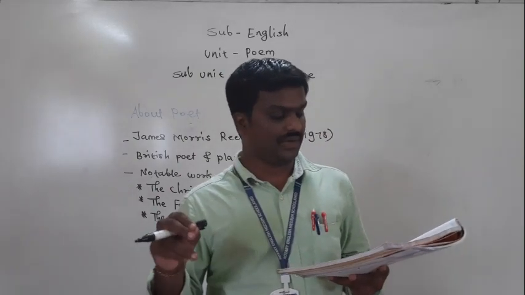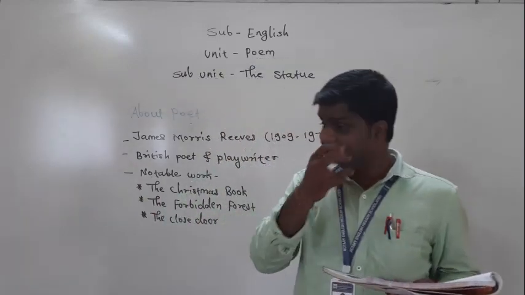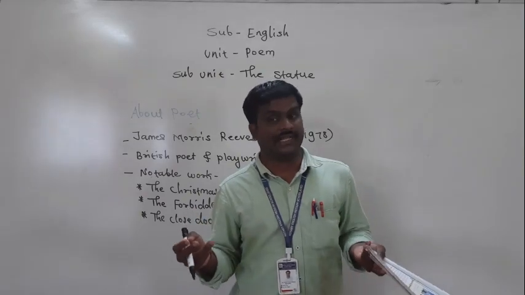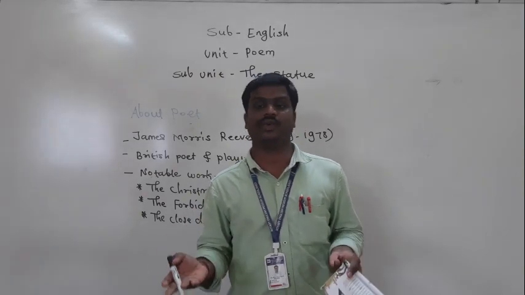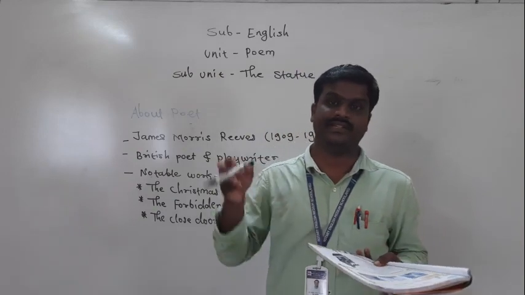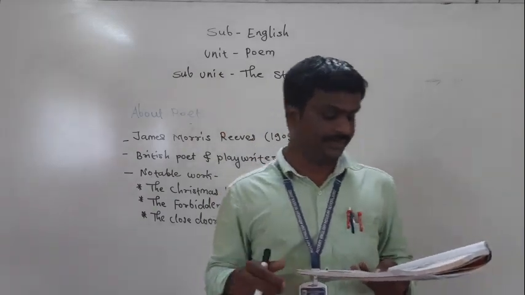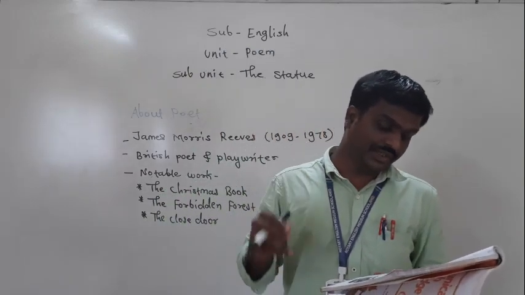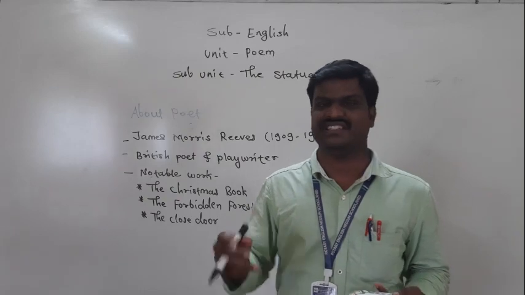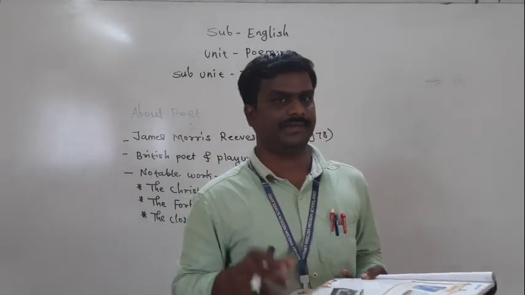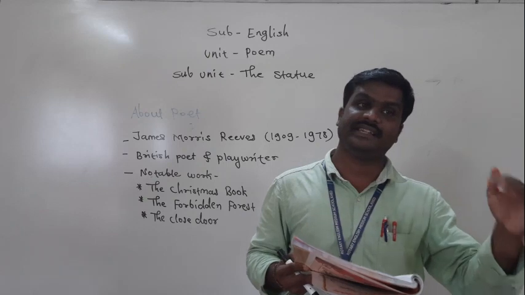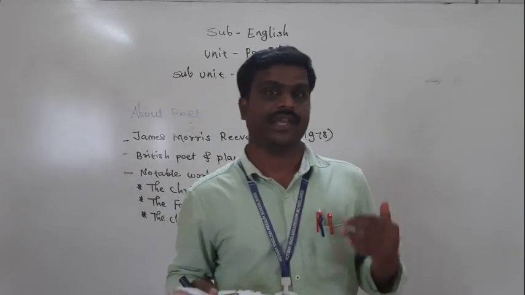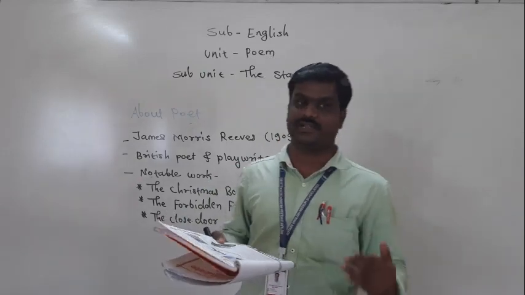"How many years I have not been told." See, from how many years it has been situated here, the poet was unable to tell, because he also does not know exactly from how many years it is there. "Great things he did a great while ago, and what they were I don't know." See, the childish mind is presented here. The poet tells us that great things he had done. He had done something heroic in his life. He had done great work.